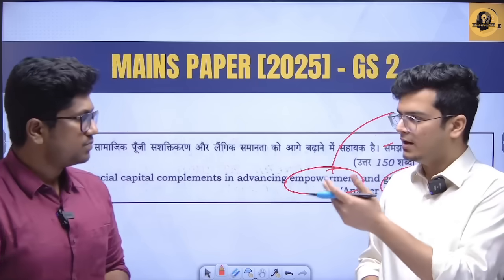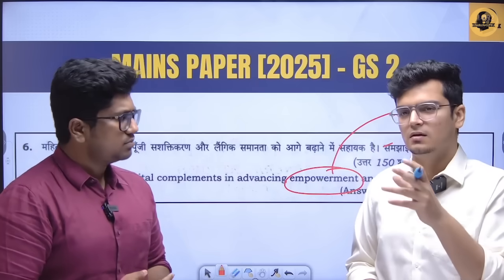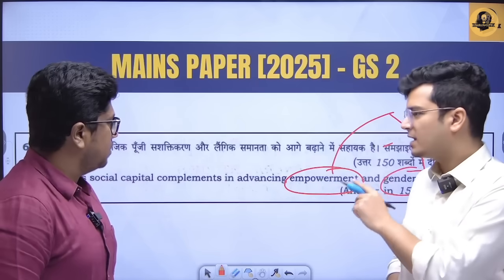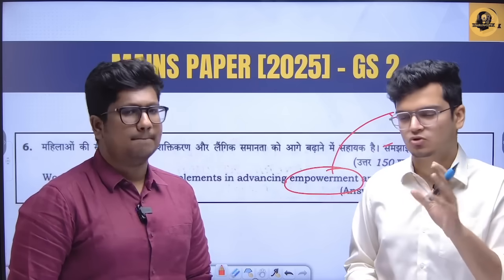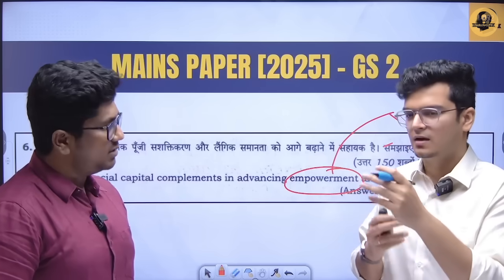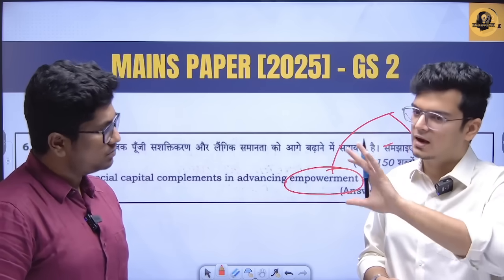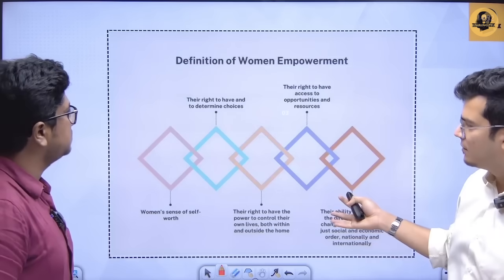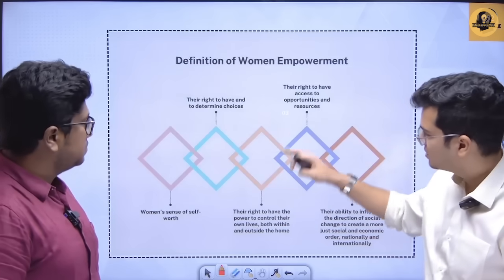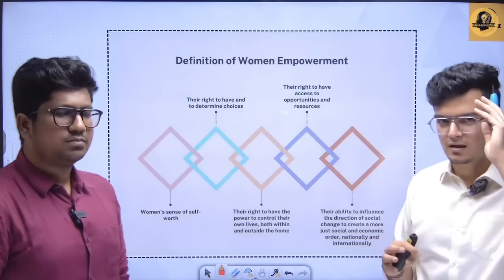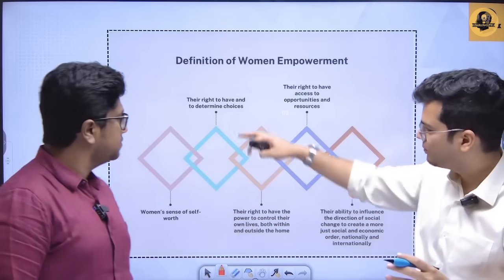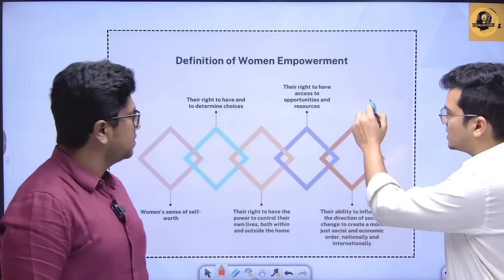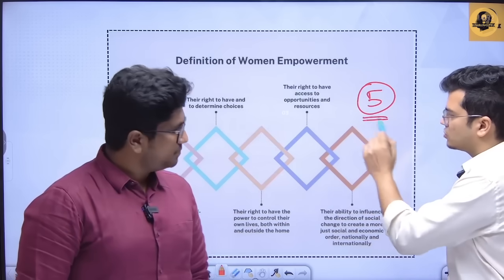So I'll tell you the idea behind it. When I was making this material, empowerment is a term that gets asked almost every year. So I have identified some terms like that. And on those terms, there are some templates. So for example, this is the template that we have for empowerment. That there are these 5 points. Now the moment you hear women empowerment in your head, these 5 points are there. So these 5 points are done, for social capital.